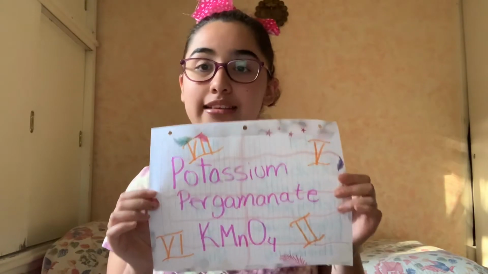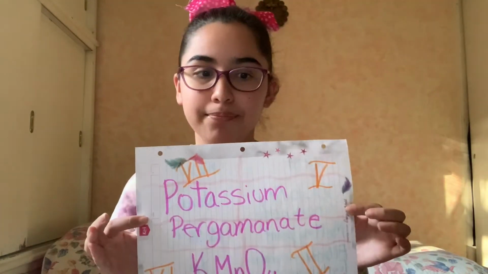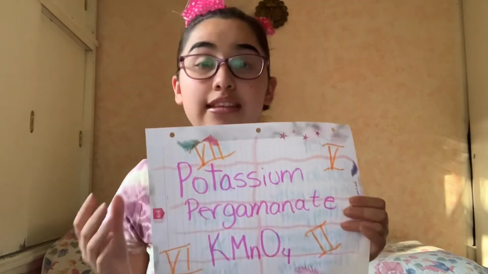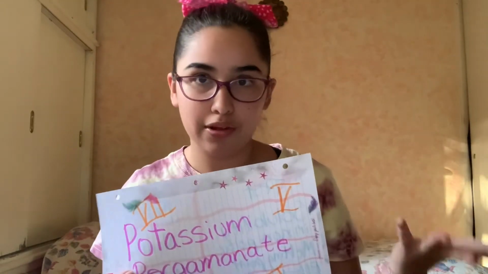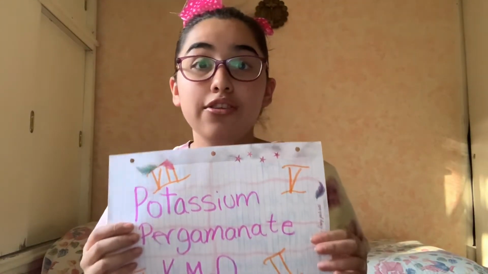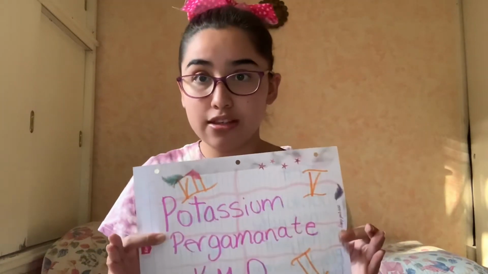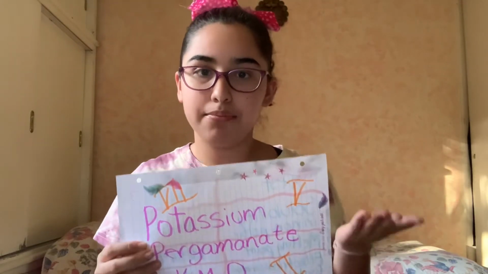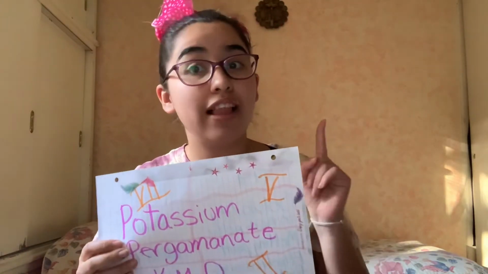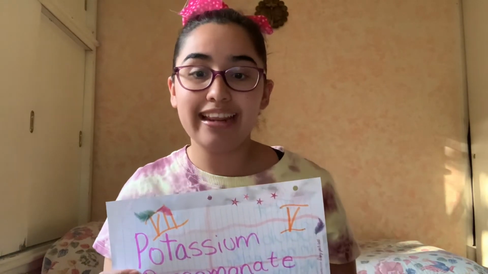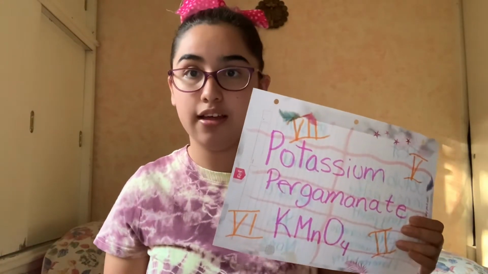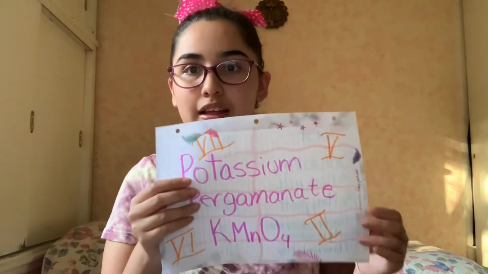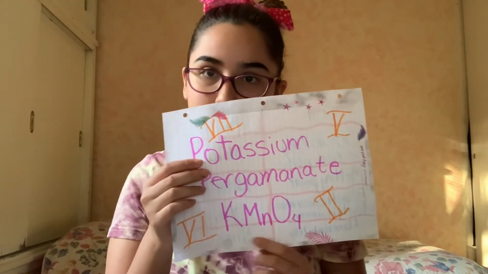Then potassium permanganate is an inorganic compound. Why? Because it has a relative density of 2.073, which means it is more than 1, so it does not float in water. It also has a melting point of 240 Celsius degrees, which is a high melting point. It is not flammable, it is important, and it is soluble in water. Water is a polar compound, so polar in polar. These are all characteristics of inorganic compounds. Also, there are no CH bonds.